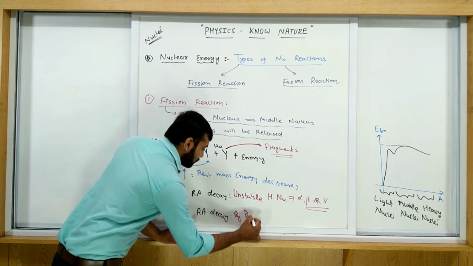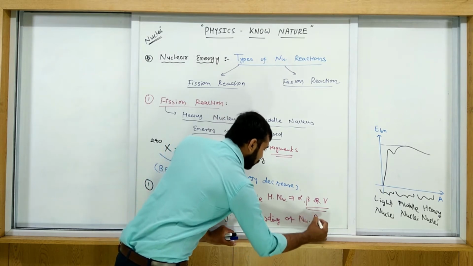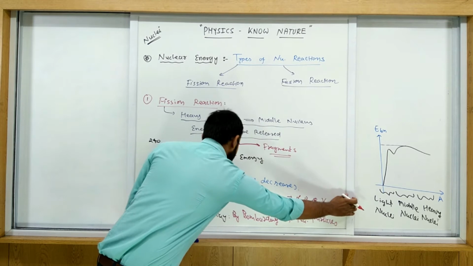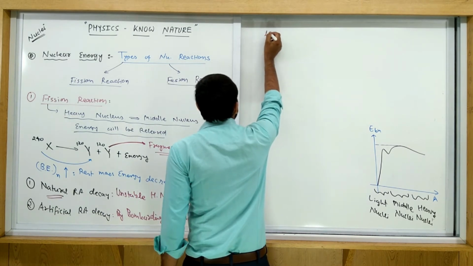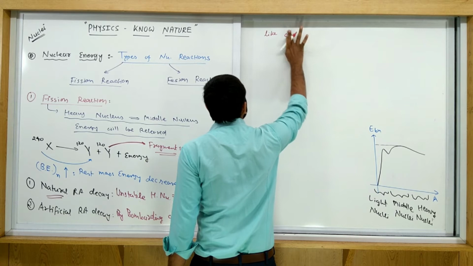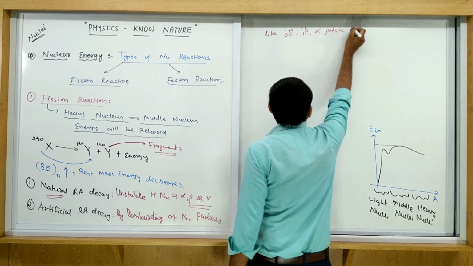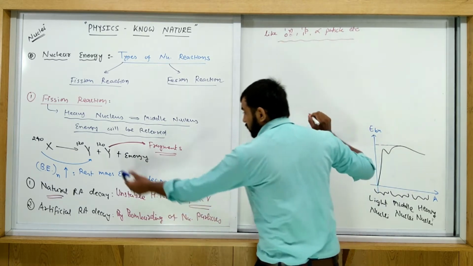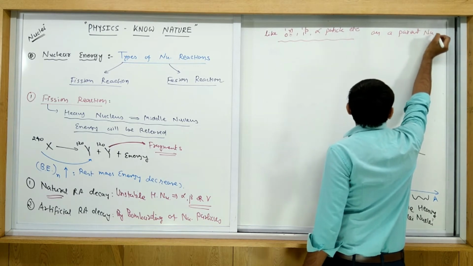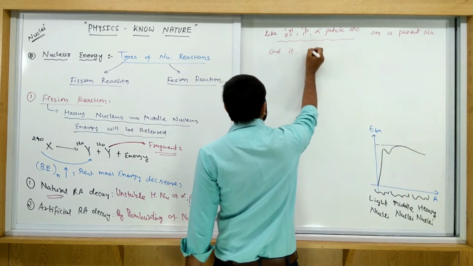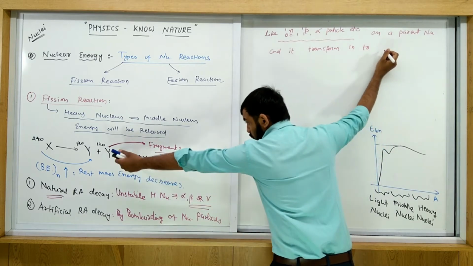So by bombarding of nuclear particles like neutron, proton, alpha, etc., on a parent nuclei, it transforms into fragments.